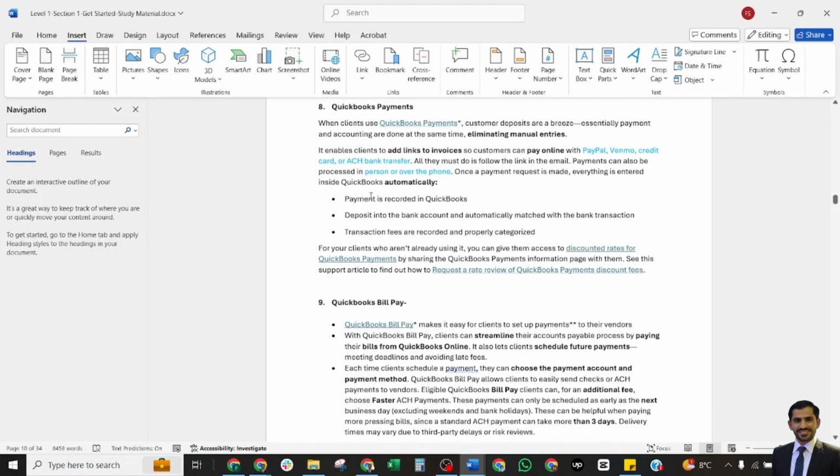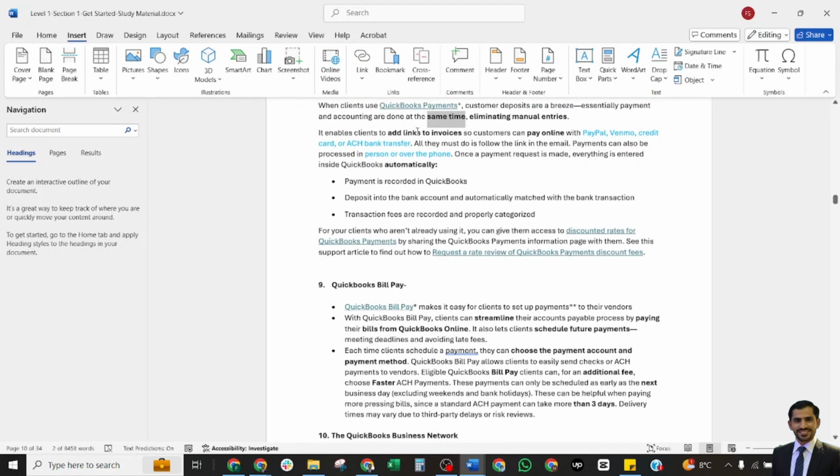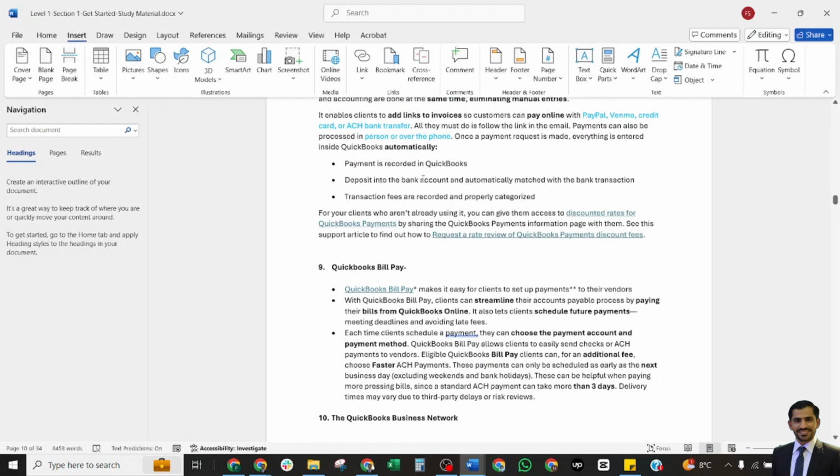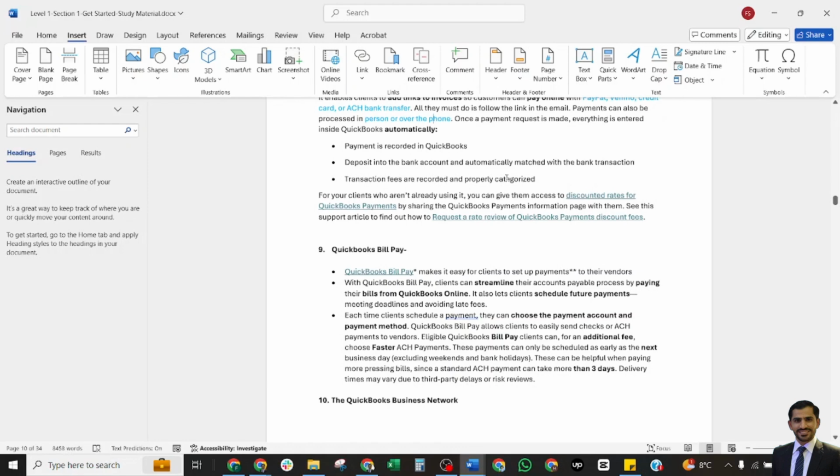Now I'll move to QuickBooks Payments. When clients use QuickBooks Payments, customer deposits are raised, and essentially payments and accounting are done at the same time. It eliminates manual entry and enables clients to add a link to an invoice. Customers can pay online via PayPal, Venmo, credit card, or ACH transfer. All they must do is follow the link in the email. Payment can also be processed with a customer on the phone. Once payment is made, everything is entered in QuickBooks automatically. Payment is forwarded in QuickBooks, deposited into the bank account, and automatically matched with bank transactions. Fees are forwarded as advised.